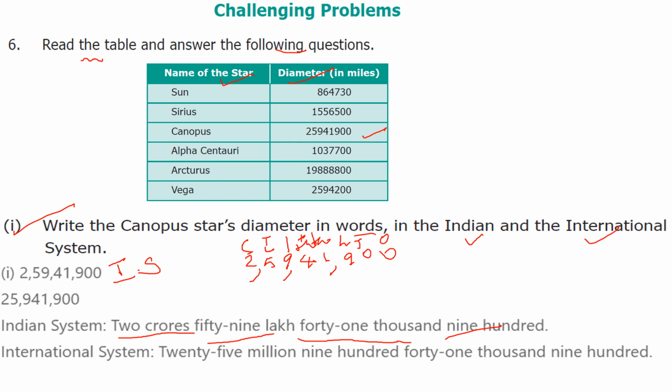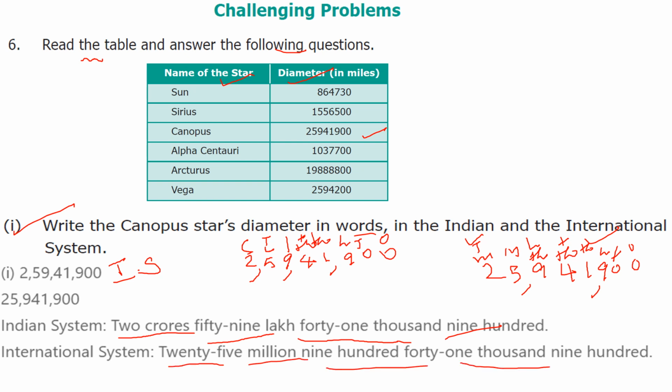Write again that number 25,941,900. So here international system, ones, tens, 100, comma, 1000, 10,000, 100,000, comma, million, 10 million. So how will you read this? 25 million, and also write it in words, 25,941,900.